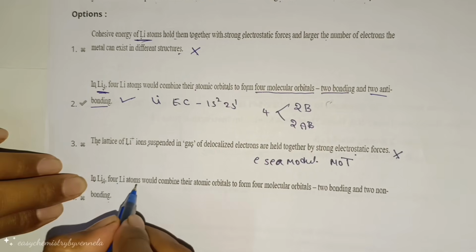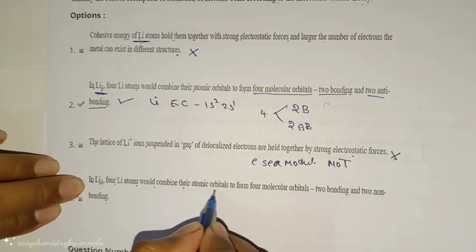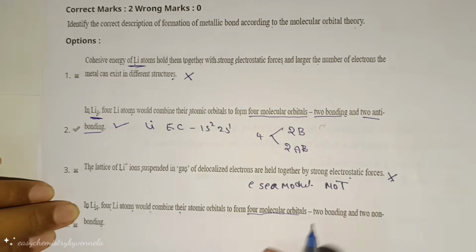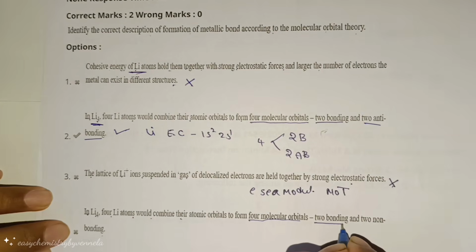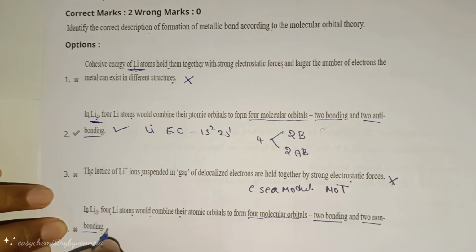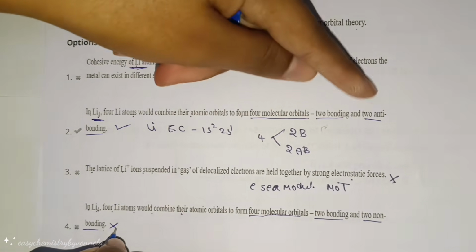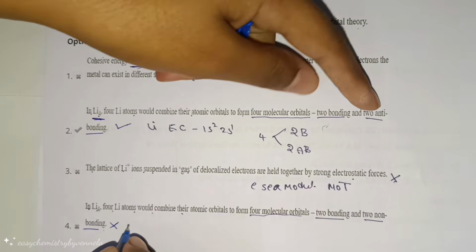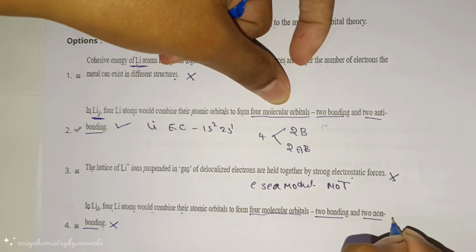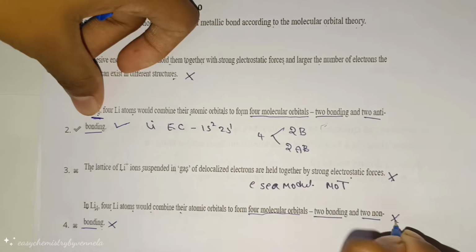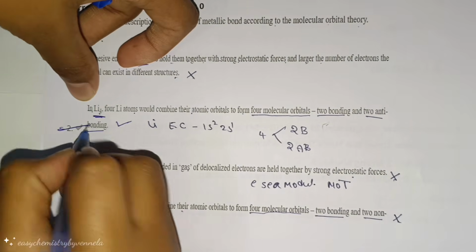Here Li4, 4 lithium atoms would combine their atomic orbitals to form 4 molecular orbitals, 2 bonding and 2 non-bonding. This is incorrect. Here already they gave anti-bonding. So absolutely this statement is incorrect. So the correct statement is the second one.